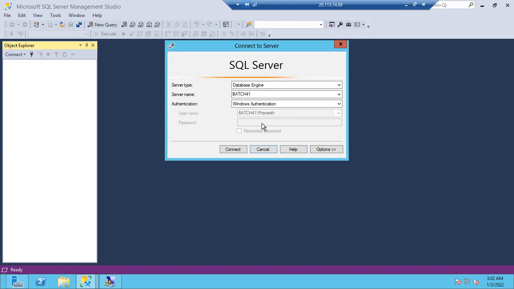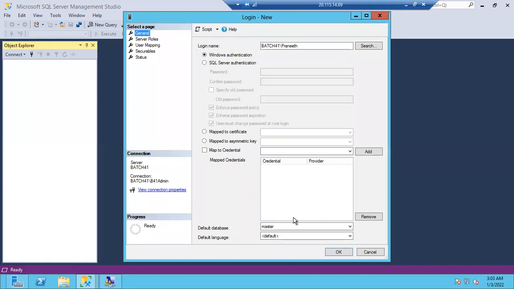Windows authentication won't ask for a password. Why? It will verify at the Windows level first. Windows level security is the highest security. So if you cross Windows security, it means you are a successfully verified user. That's why it won't prompt for a password again. Clear, guys? So let me click OK.